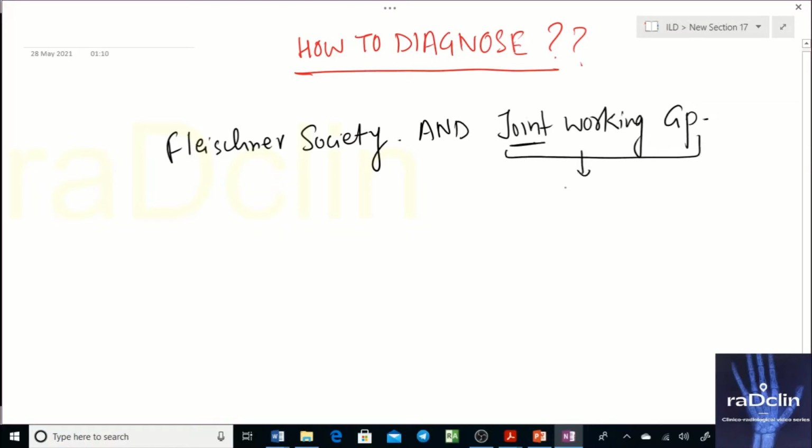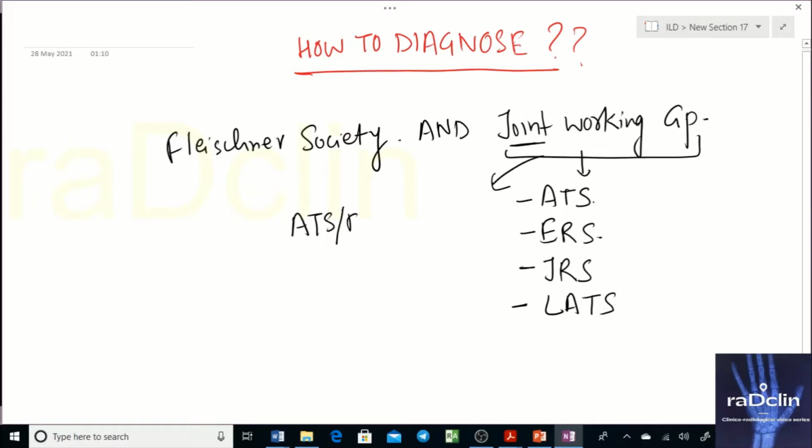So what are they? One is the American Thoracic Society, that is the ATS. Another is the European Respiratory Society. Third is the Japanese Respiratory Society, and fourth is the Latin American Thoracic Society. So you'll see the joint working group is formed by these. They came together, these associations, ERS, JRS, and ALAT, and they reviewed the classification, or the categories, of UIP or idiopathic pulmonary fibrosis.